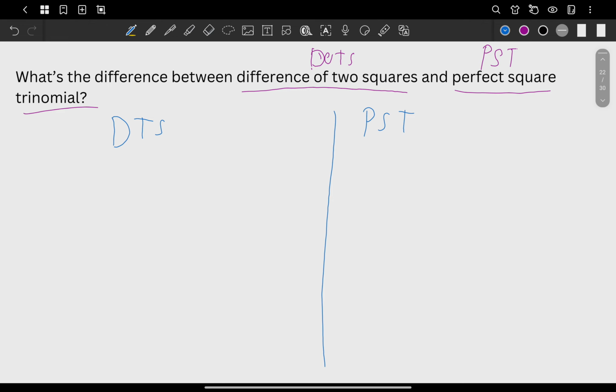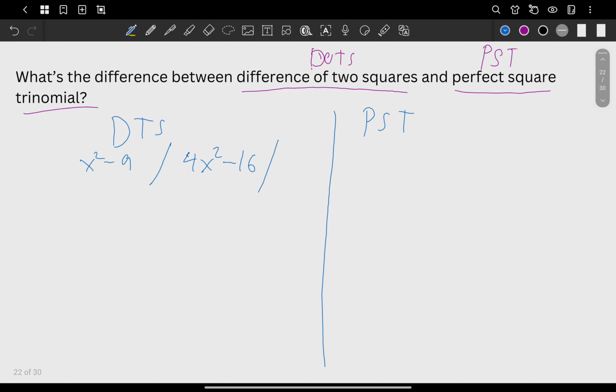Okay? So when you say difference of 2 squares, it always uses perfect square numbers or values. So you have here, the examples of this are what? You have x squared minus 9. You have here 4x squared minus 16.